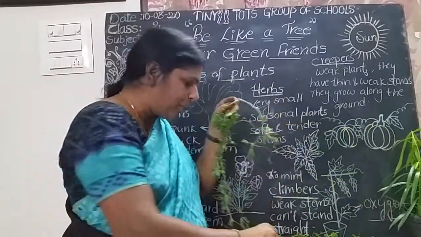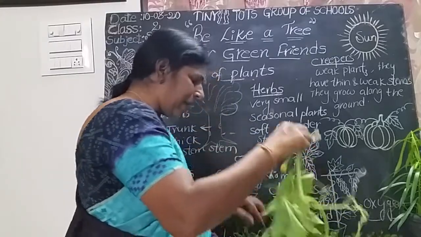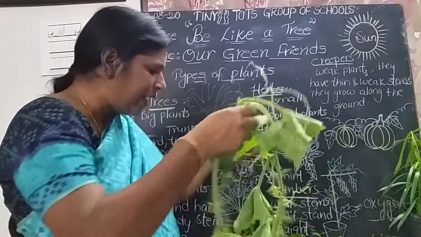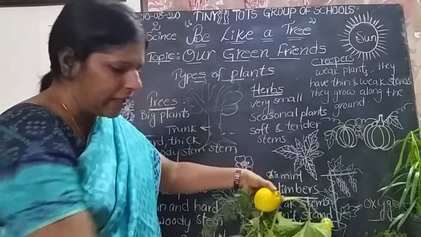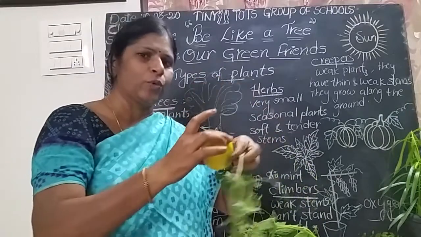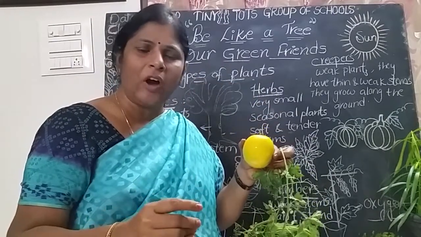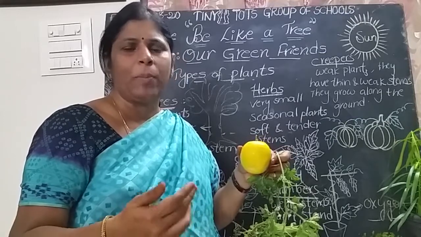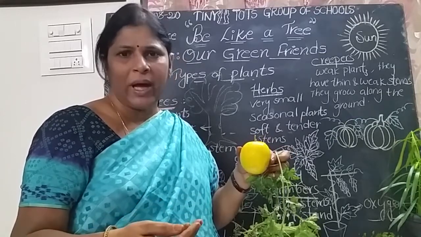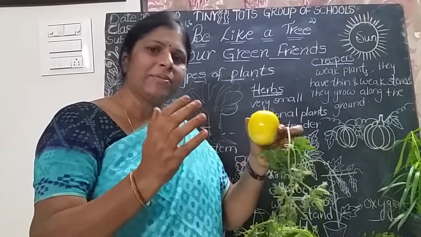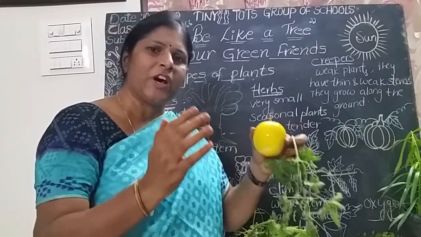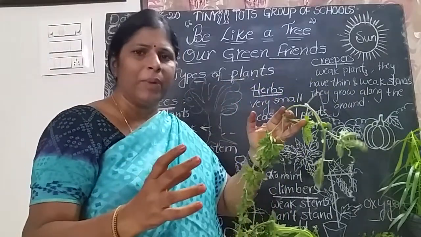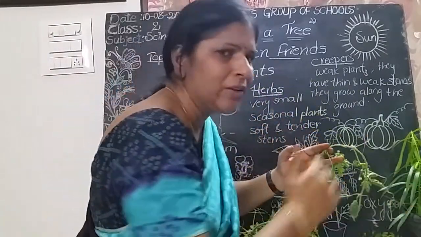Now, they produce a heavy weight of the plants. So they grow along the ground and bear large and heavy fruits. Cucumber, sorakaya, bottle gourd, and pumpkin, you know well. Ask your mother to show pumpkin and bottle gourd and cucumber. They may produce this much of size. So these plants give heavy weight of the fruit. That's why they creep along the ground.